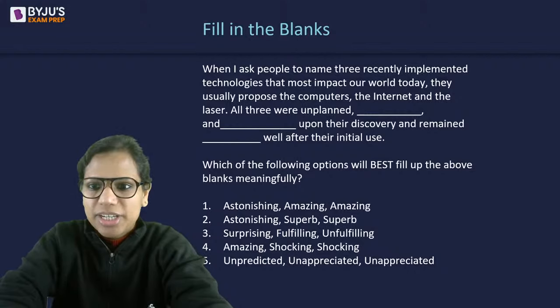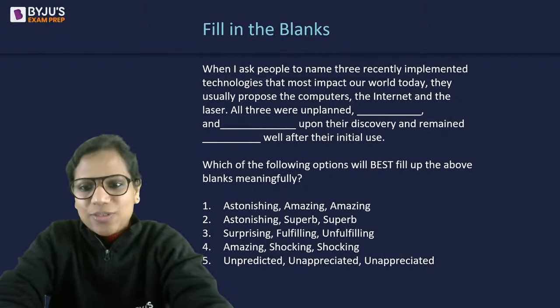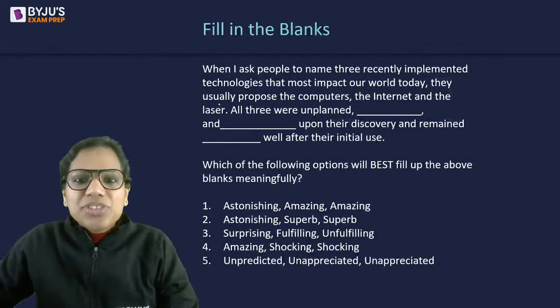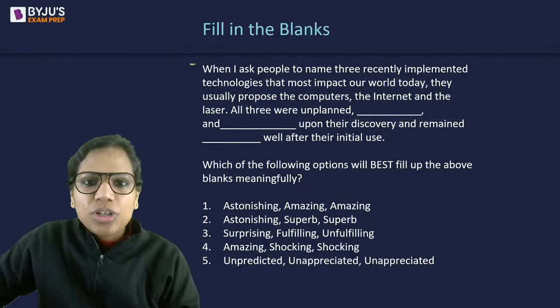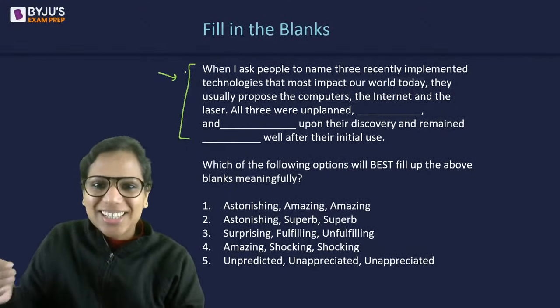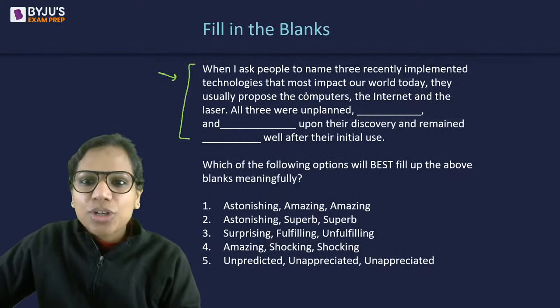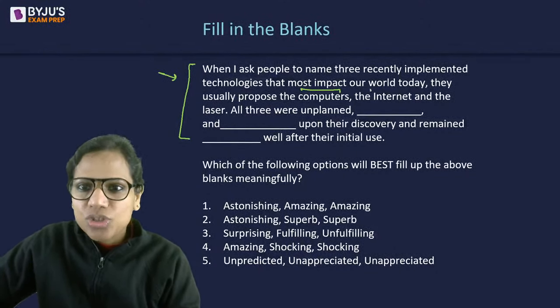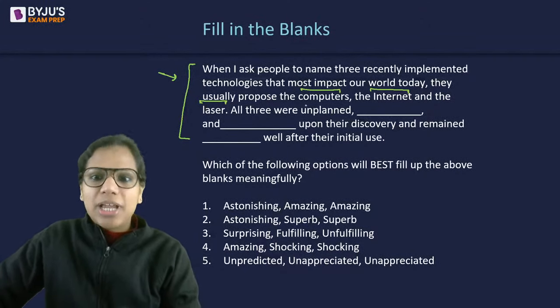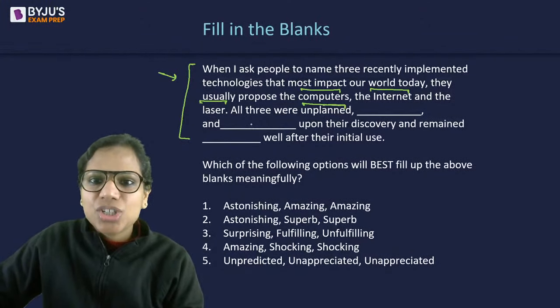All right, so let's have a look. I think I've given you more than 30 seconds for this. So, see, through elimination, first of all, this is contextual vocabulary. So you have to read this first, right? You have to understand this first. And if you see, we are talking about some inventions here, some technologies: computers, internet, and laser. All three were unplanned, unplanned dash and dash.